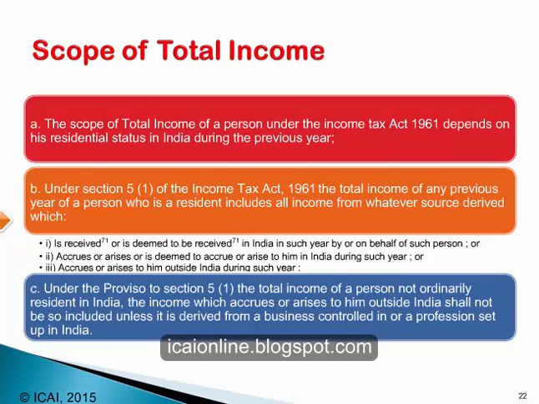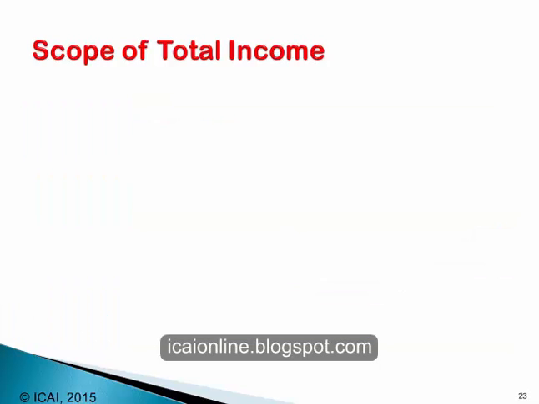In the case of a not ordinarily resident in India, his income from India is taxable and his outside income is taxable in India only in respect of a business which is controlled in or a profession which is set up in India.